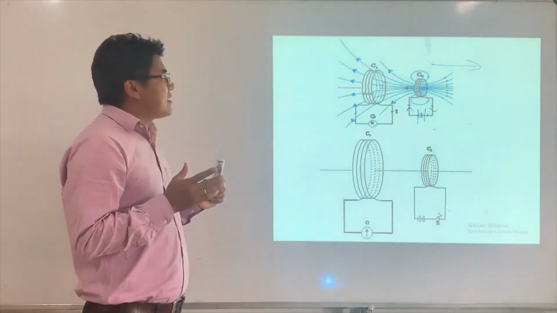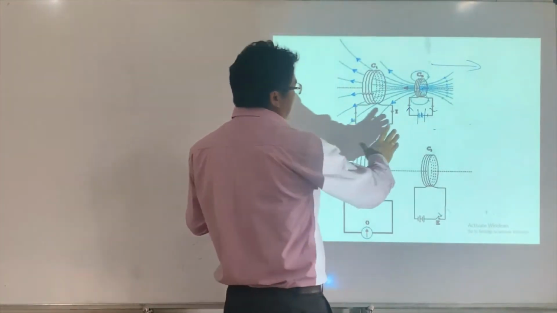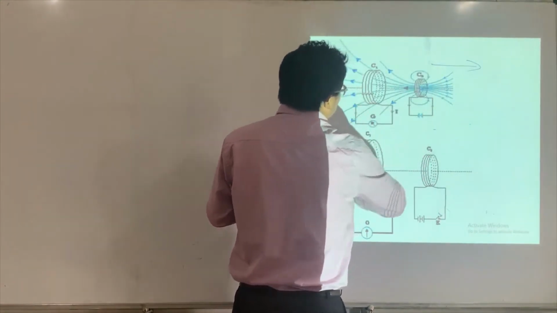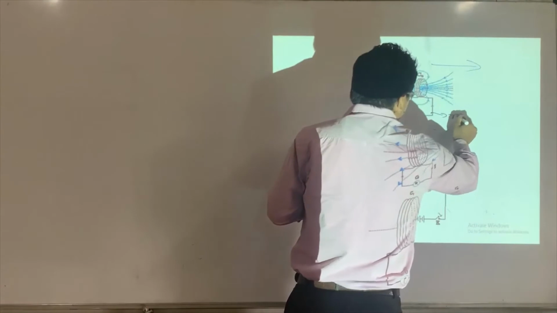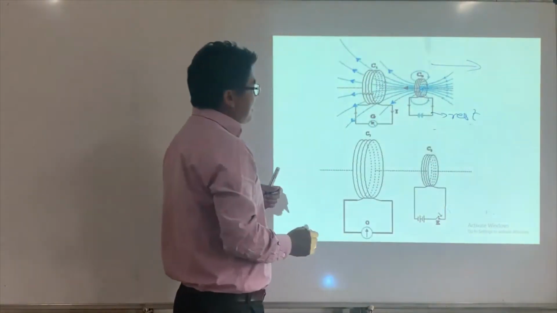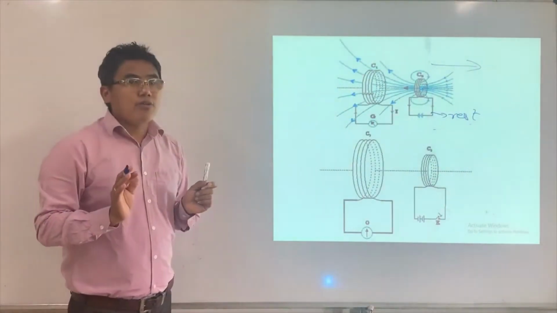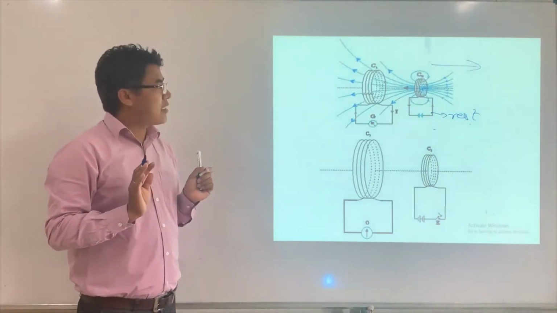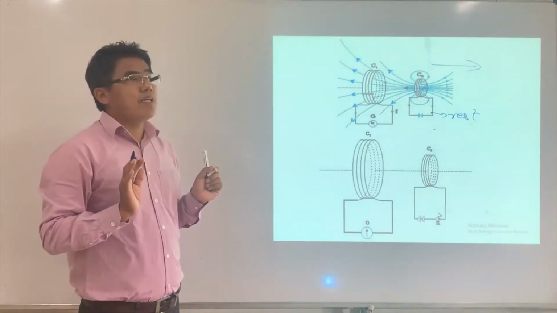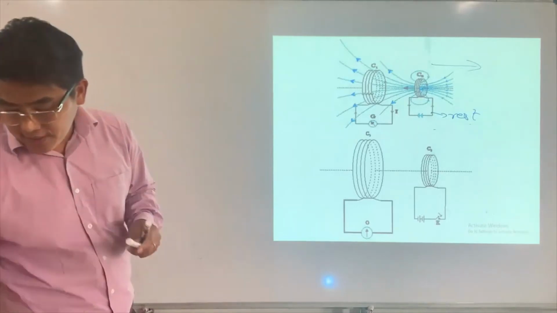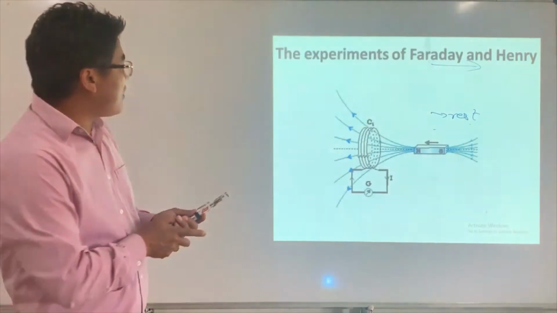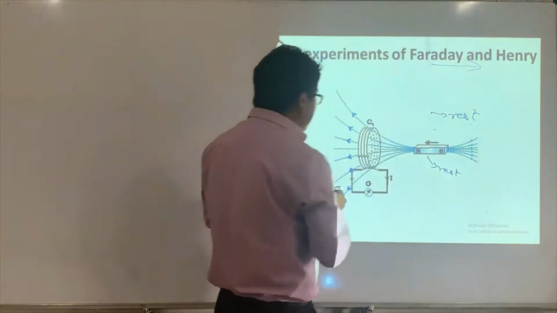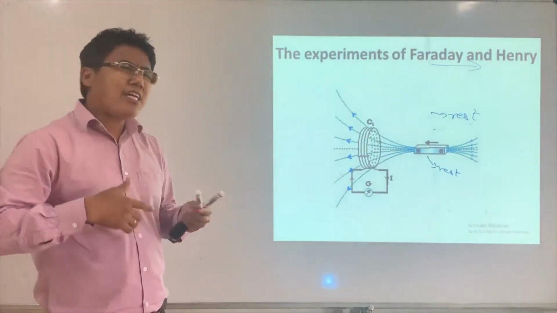Now the point here is, if instead of moving, I keep this at rest, then there won't be any induced current. There won't be any induced EMF, right? It has to move.